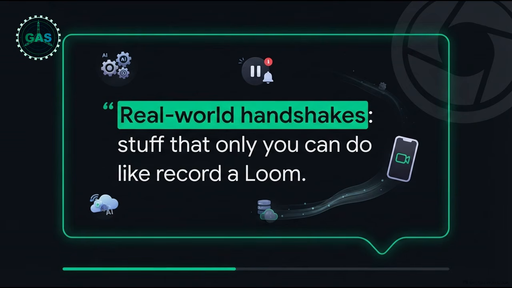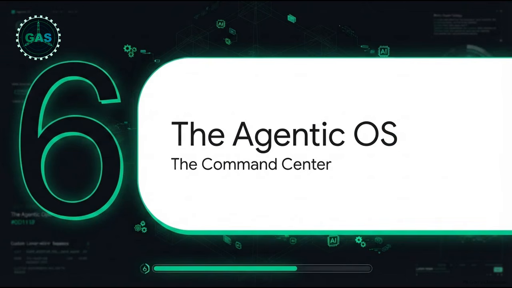So the system is designed to pause, send you a notification, and literally tag you in to do that real-world handshake, like actually turning on your camera and recording a 3-minute promotional Loom video. Once you upload it, the AI takes the baton right back and continues pushing the campaign live. It's a true partnership. And finally, Part 6, the Agentic Operating System, the Command Center.